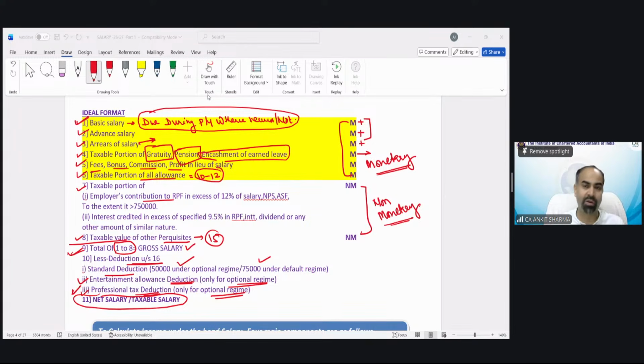It's your default if you are working with someone without charging income. In the same way, if you sell on a credit basis and the debtor does not pay you, still that is a part of your sale. That will be part of your net profit. You have to pay tax on it. You cannot say, my debtor did not pay me anything, so I will not pay tax on that amount.